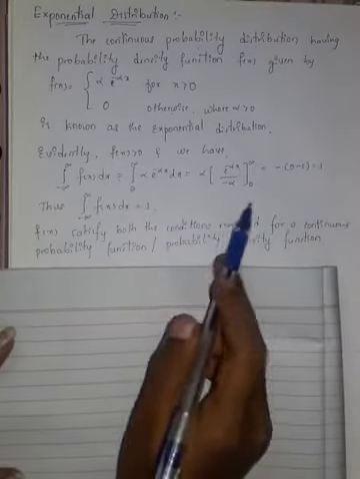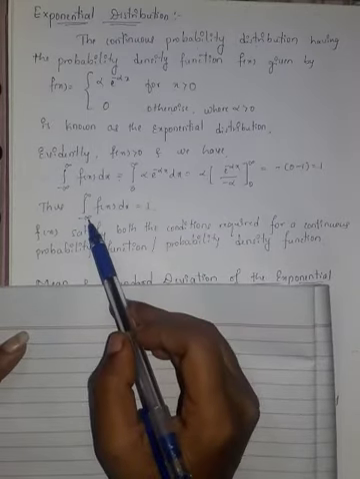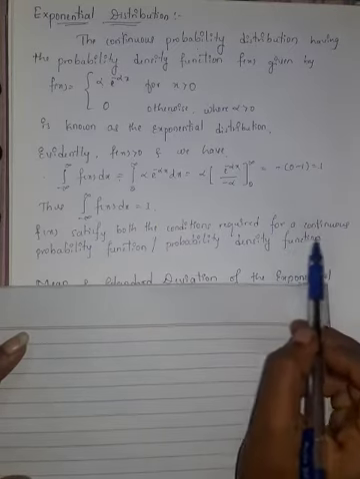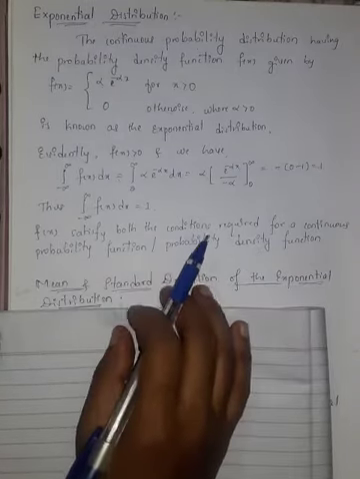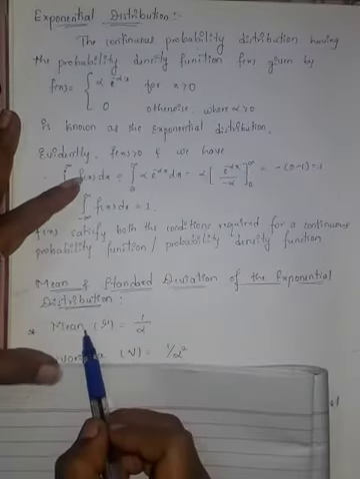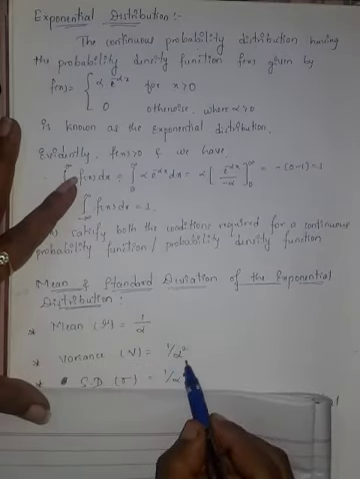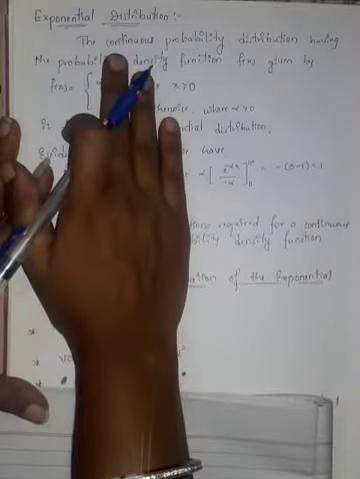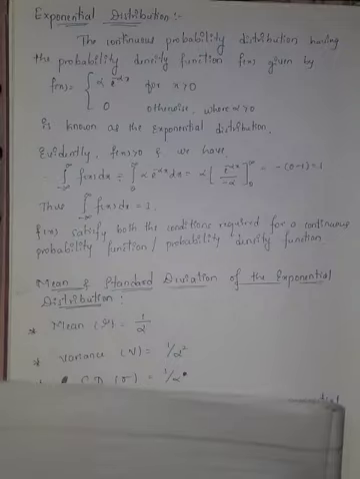So f of x satisfies both the conditions: f of x is greater than 0, and integration from minus infinity to plus infinity f of x dx is equal to 1. These are required for a continuous probability distribution, that is the probability density function, PDF. So the mean and standard deviation of exponential distribution: mean is given by mu is equal to 1 by alpha, variance is 1 by alpha square, and standard deviation is 1 by alpha. In exponential distribution, mean and standard deviation are equal. So that is 1 by alpha.